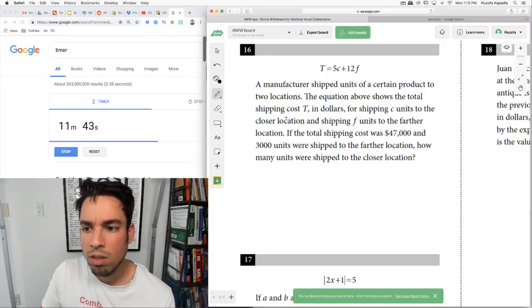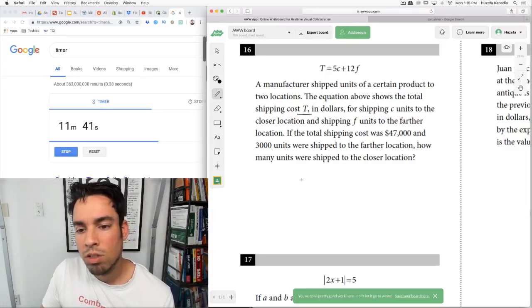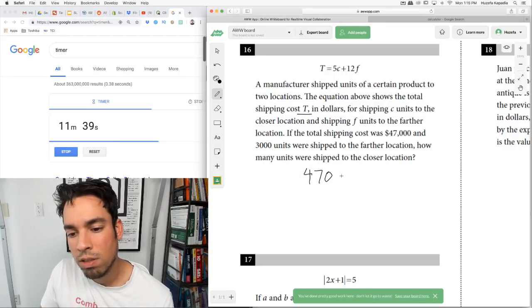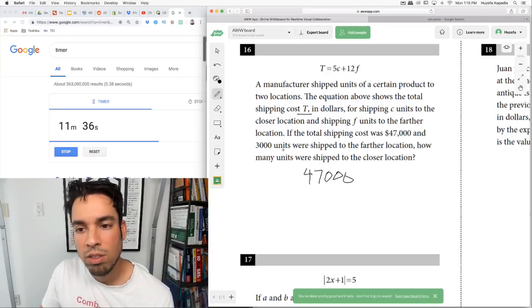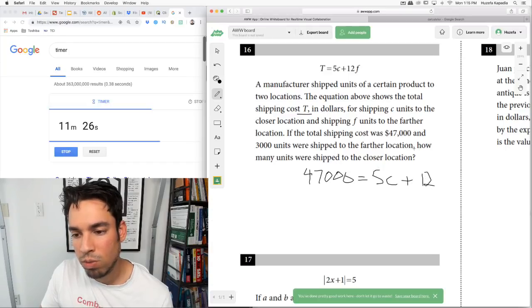Okay, hold on. Total shipping cost is T. So T is $47,000. And 3,000 units were shipped to the farther location. Farther location is F. And then we want to solve for C. So just plug and chug. We don't need to read this too carefully. 12 times 3,000. Okay, that's it. Just make sure you plug in correctly. 12 times 3,000 is 36,000.